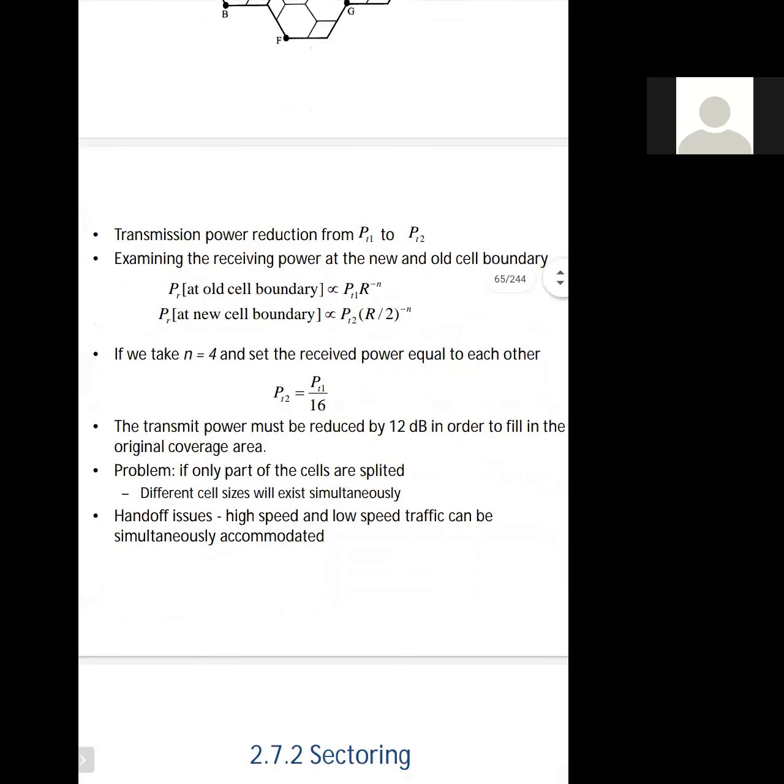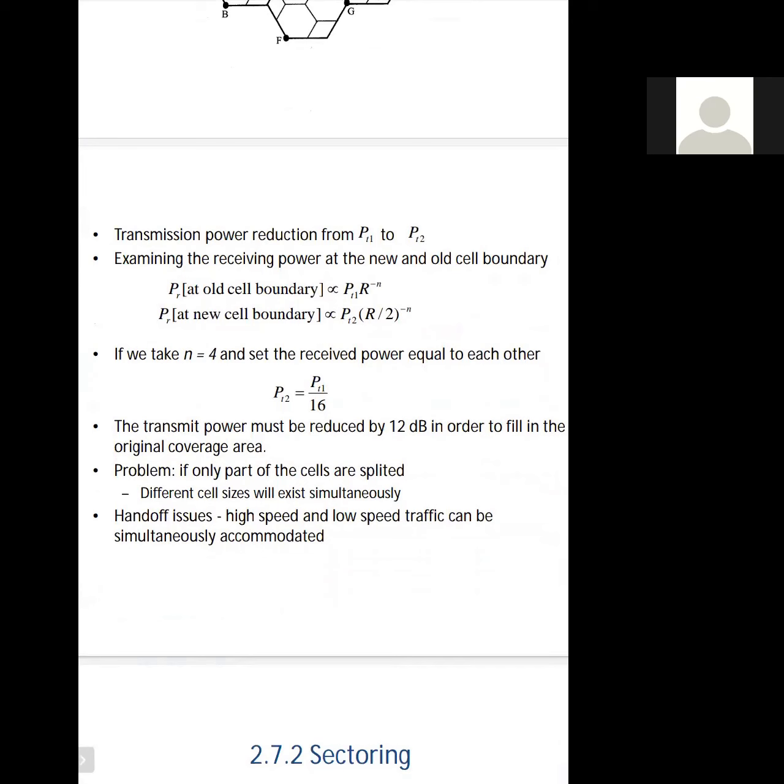So we will define the old cell boundary and the new cell boundary with respect to the received power at the old cell boundary and the received power at the new cell boundary. These are directly proportional to the transmitted power multiplied by the radius.